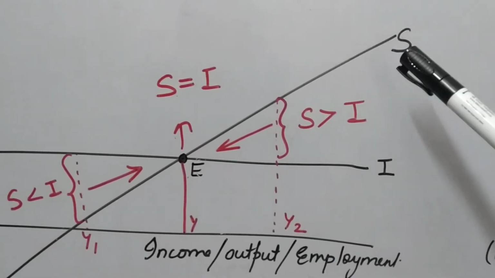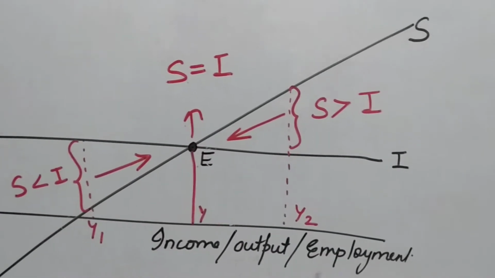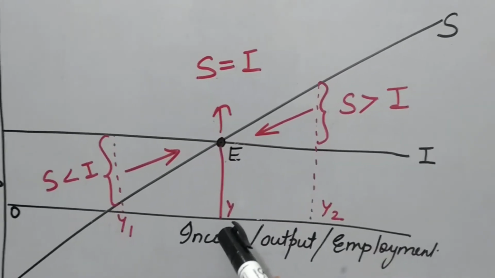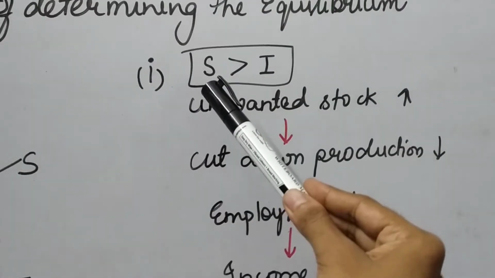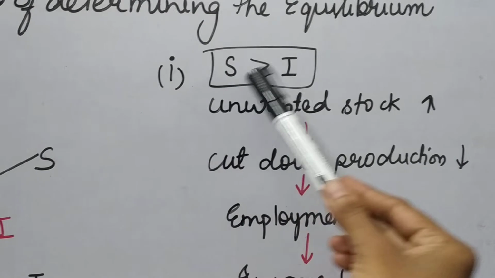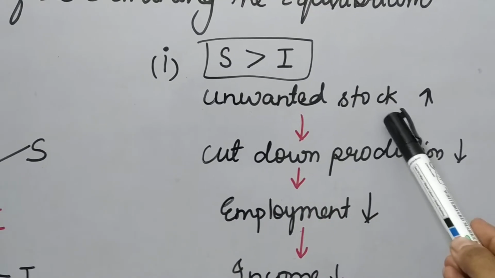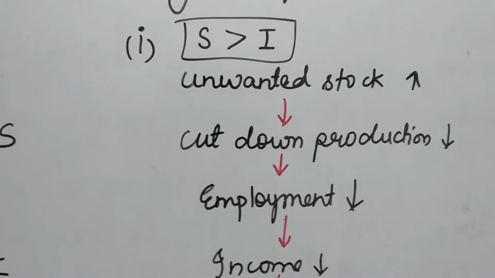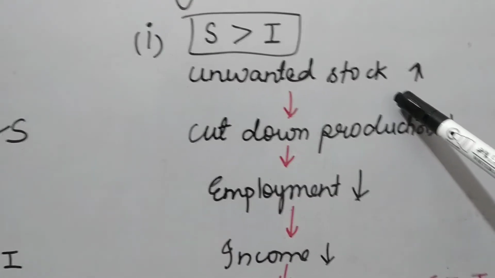Now the equilibrium condition of the economy is here where both the curves intersect with each other. So how will the economy reach up to this point and get the OY level of income, output or employment, we can explain in this way. When planned savings are greater than planned investment, it denotes that unwanted stock is existing in the economy. That means people are saving more and investment is less, so if people are saving more, they are not spending their money on the existing stock.